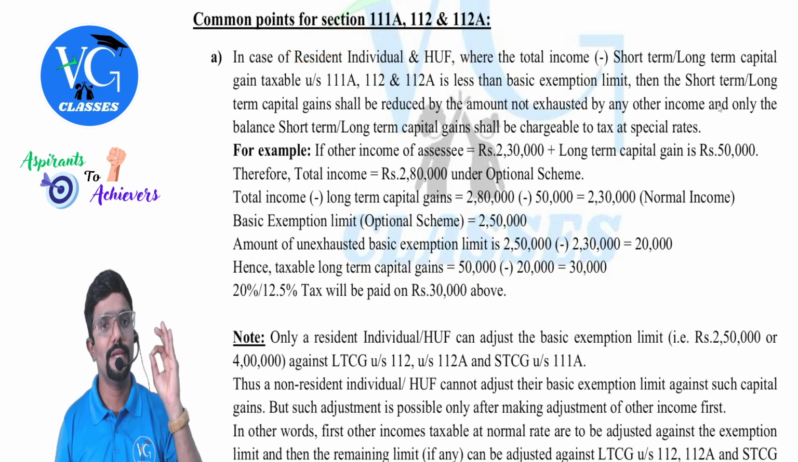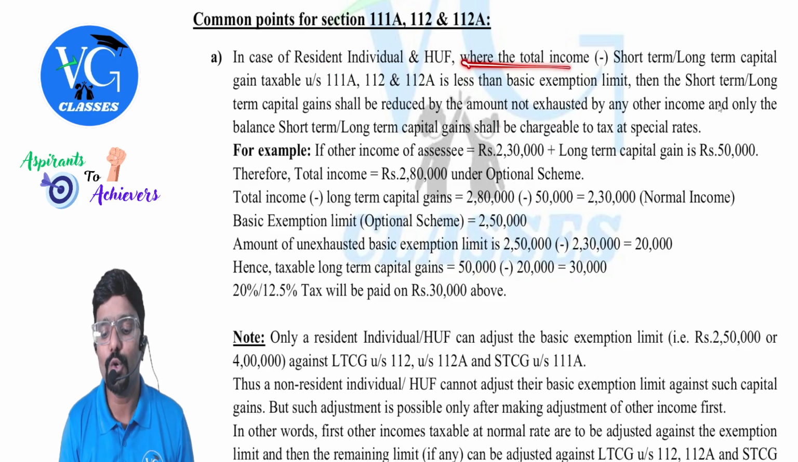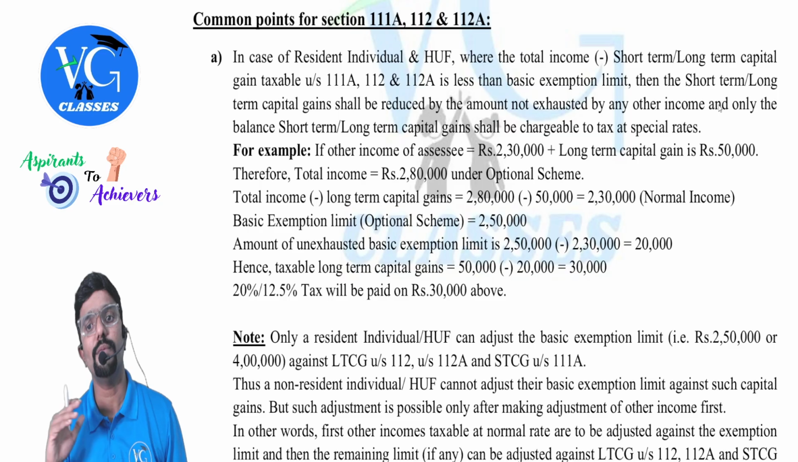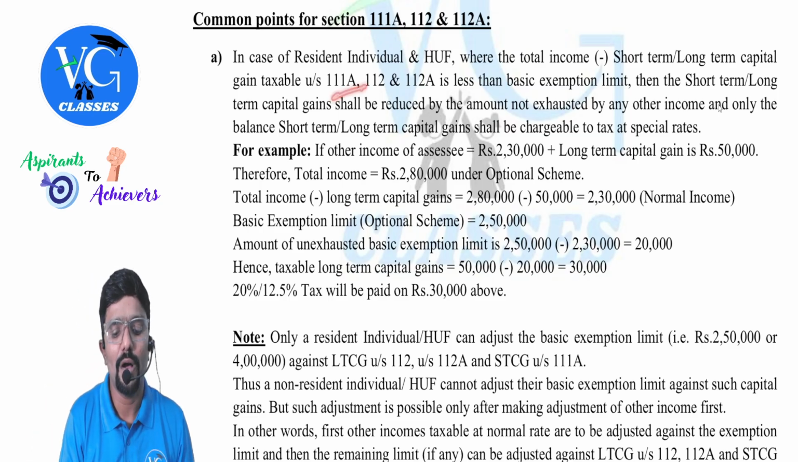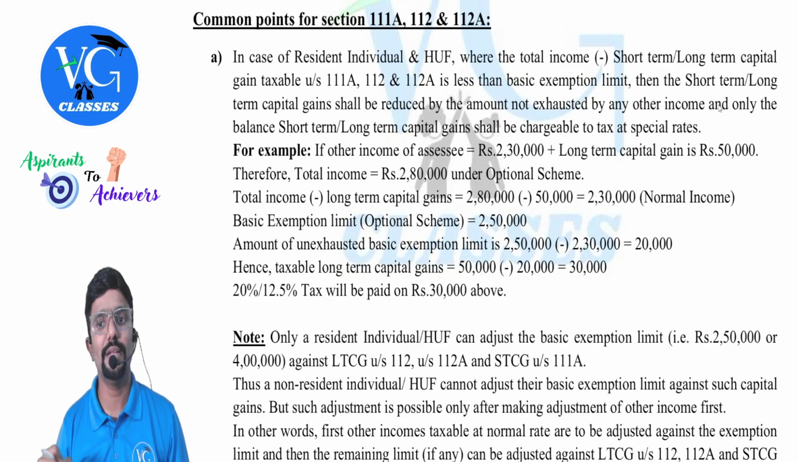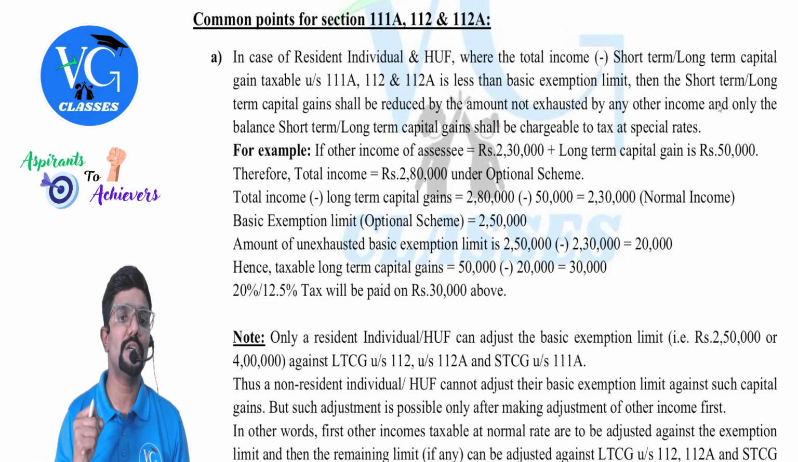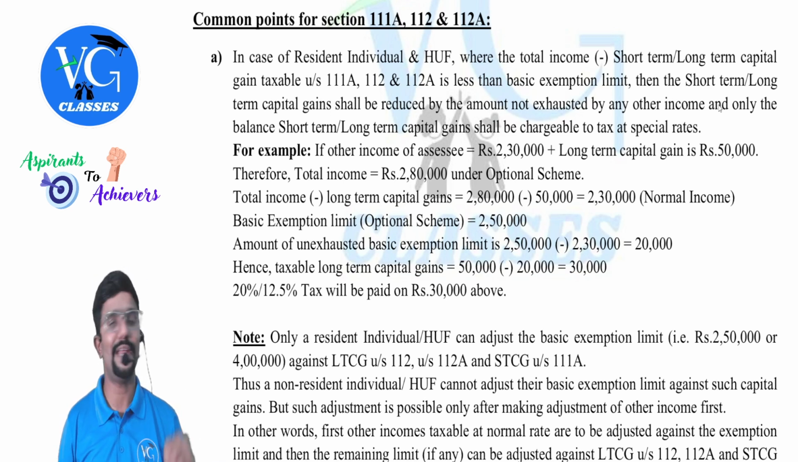In case of a resident individual and HUF, where the total income minus short-term or long-term capital gains, either under section 111A or 112 or 112A, is less than the basic exemption limit, then the short-term or long-term capital gain shall be reduced by the amount not exhausted by any other income, and only the balance short-term or long-term capital gain shall be chargeable to tax at special rates.